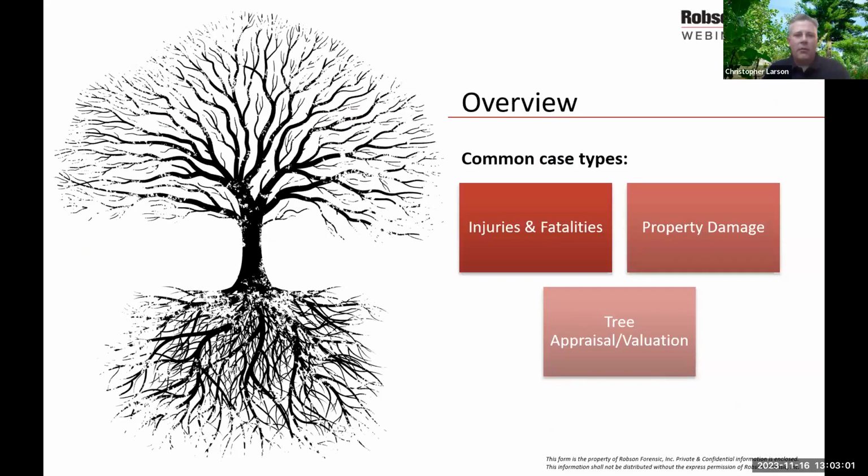I'm just going to give you an overview of what type of cases I deal with as an arborist. The common case that I get generally involves a tree that has failed and it has caused a serious injury or a fatality or significant property damage. And sometimes that property damage might just be the tree itself. And that's where you get into like a tree appraisal or a tree valuation. And usually in those type of situations, it's more than one tree if I'm going to get involved.